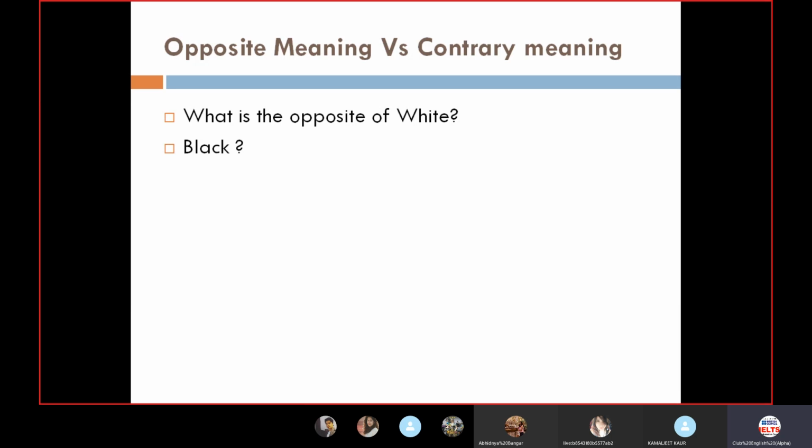Gray is contrary meaning. That's why I've written here two words, opposite meaning or contrary meaning. Contrary meaning is which is not white color, that is gray color. In case of both the things, you will be selecting the false option. You will not be selecting any other option. So whether it is contrary meaning or false meaning, you will be selecting only false.